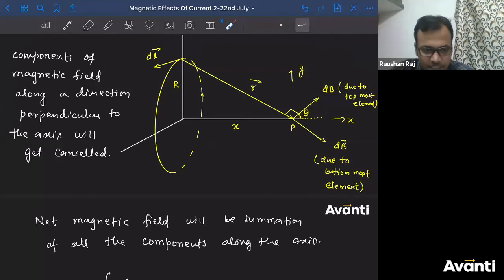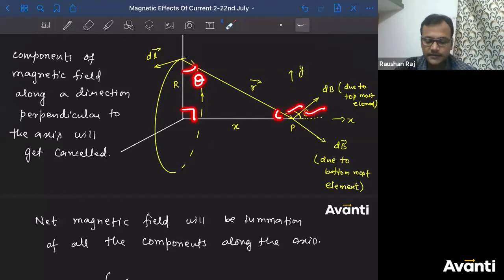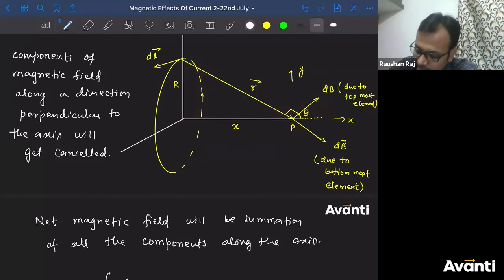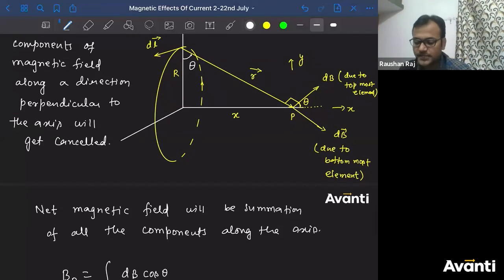Can I say that if this is theta, this is 90, so this will be 90 minus theta. This is already 90. So can I say this will be theta here? Correct? So I can write this angle is theta. So cos theta will be written as,